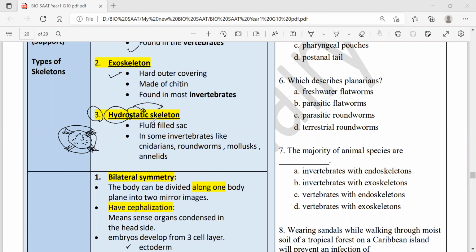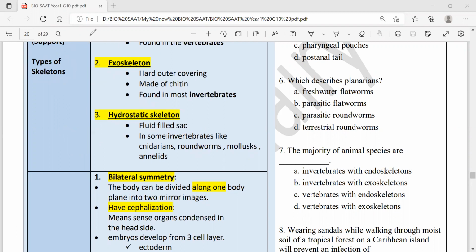Not all skeletons are the shape we imagine, like the one we have. Not even the chitin. Sometimes it's a fluid-filled sac, as in cnidarians like jellyfishes, as in roundworms, the nematodes, as in mollusks like the squid and octopus, and as in the annelids, the segmented worms. All of these four have a skeleton which is a fluid-filled sac, called a hydrostatic skeleton. That was all about the types of skeletons, all the support.